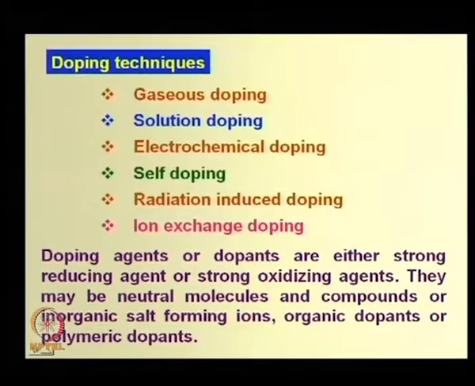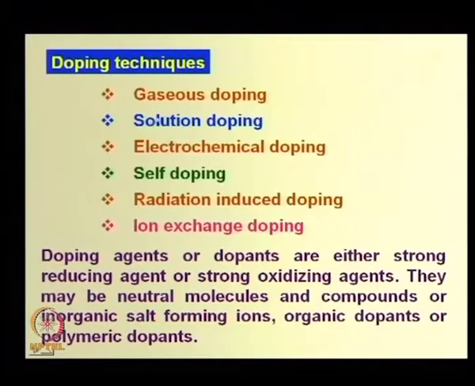Now, let us come to the doping technique. Doping technique means that you want to incorporate some foreign agents, say you can call them impurities. Now, those impurities are chemical compounds. Now, how to incorporate those impurities as dopant in the polymer chain, which is insoluble or infusible? That is a difficult task.